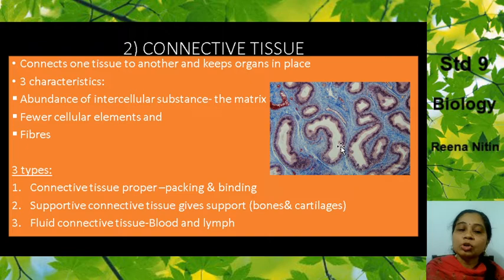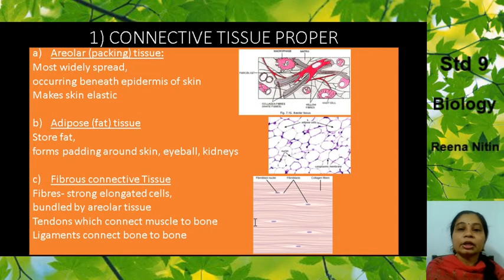Now there are also three types, mainly three types of connective tissue. We will study them in detail. First one is called the connective tissue proper. Second one is known as supportive connective tissue, and the third one is known as a fluid connective tissue. So we will study each one in detail. Connective tissue proper; supporting means the bones and the cartilages; fluid is your blood and lymph. Now we first study the connective tissue proper.